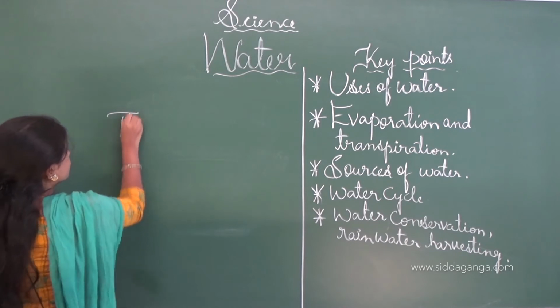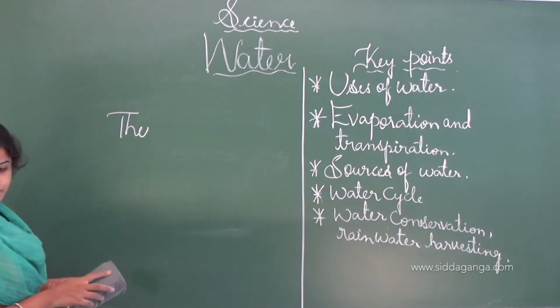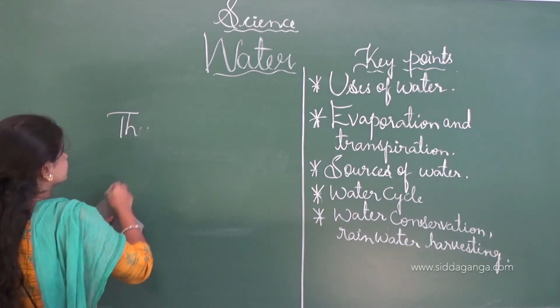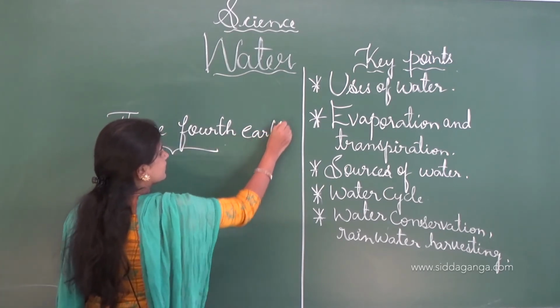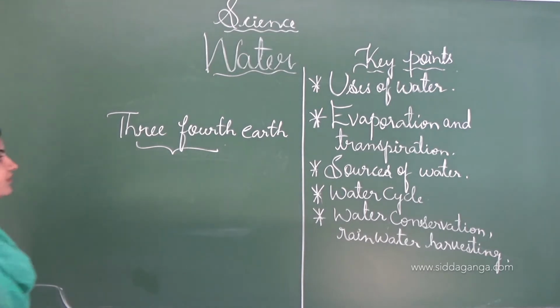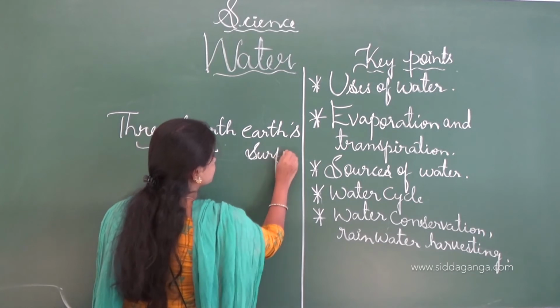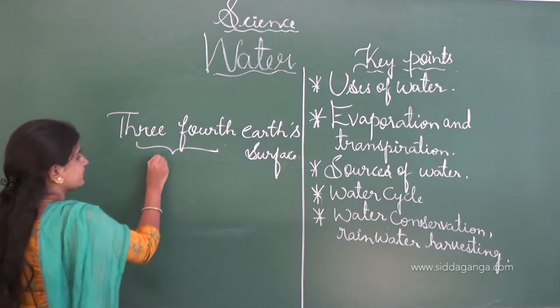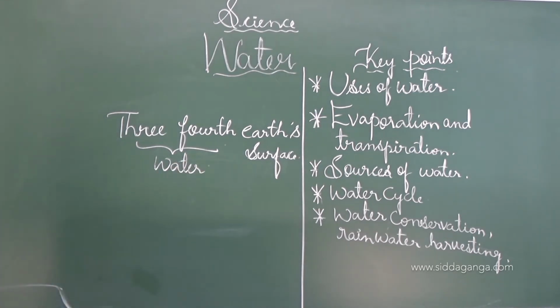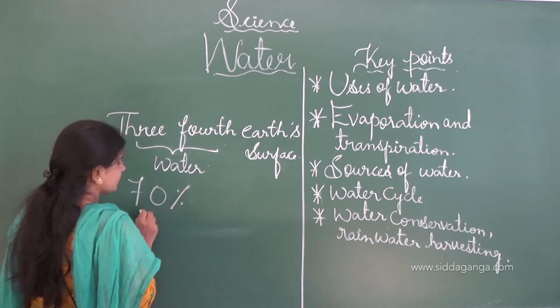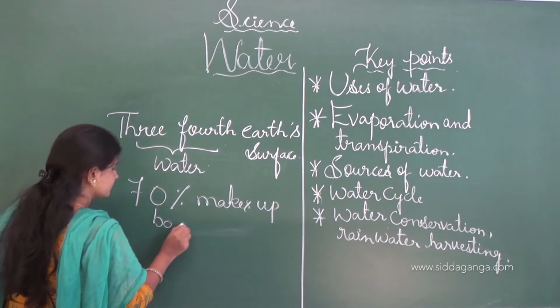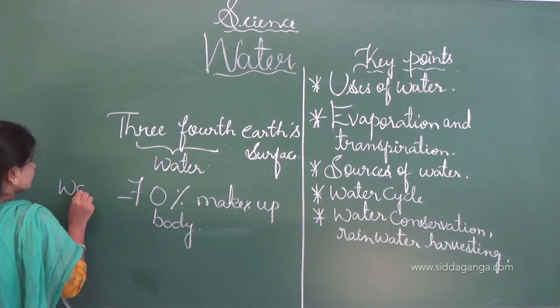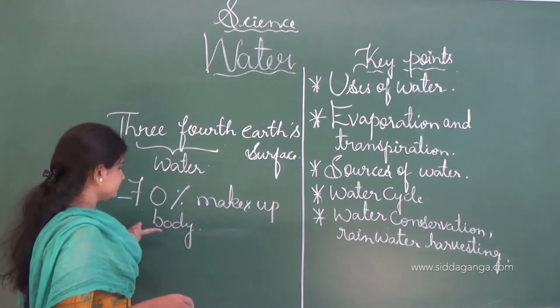And nearly 3/4 of the earth surface is covered with water. Also, water makes up 70% of our body.